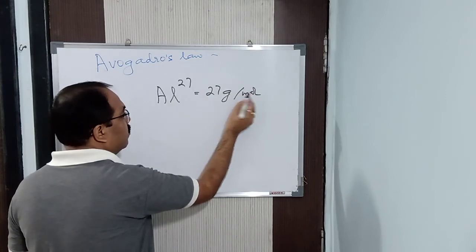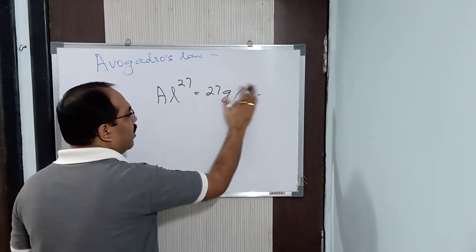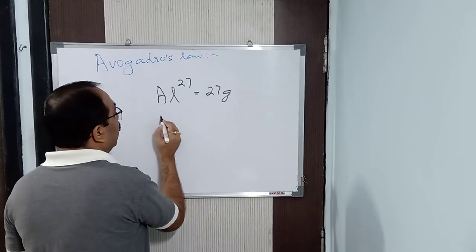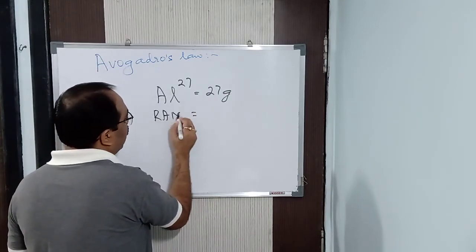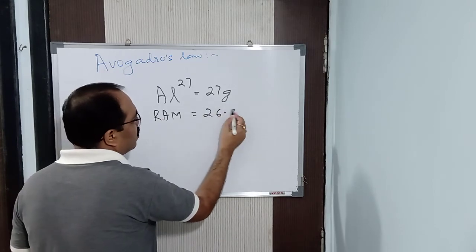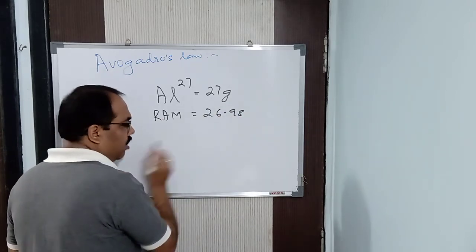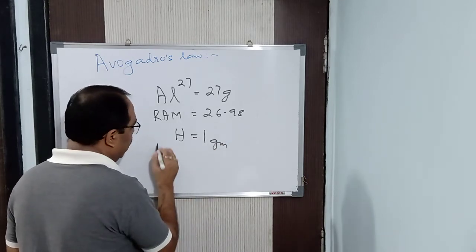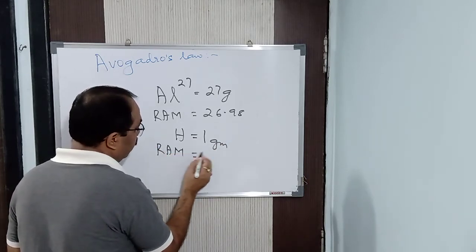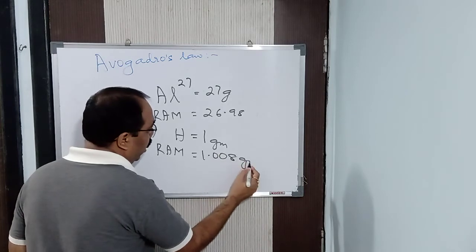What is mole? Let me write the unit, or simply you can write gram also. No problem. Now, actually, the relative atomic mass of aluminium is 26.98. For hydrogen, we write it as 1 gram. But actually, the relative atomic mass of hydrogen is 1.008.